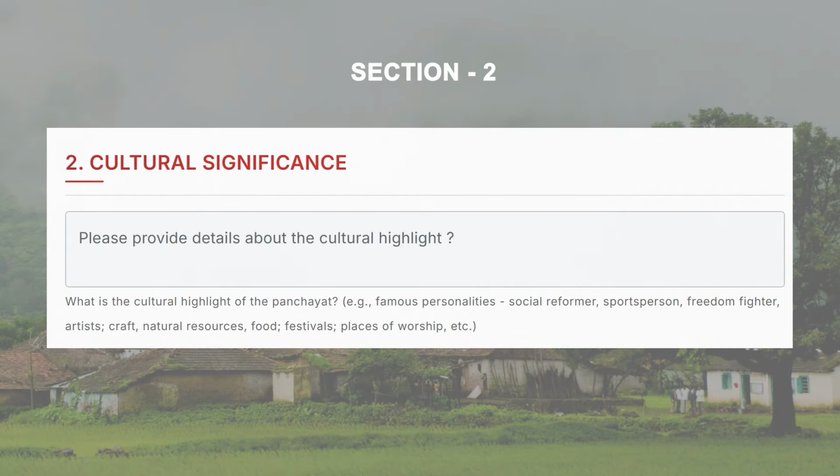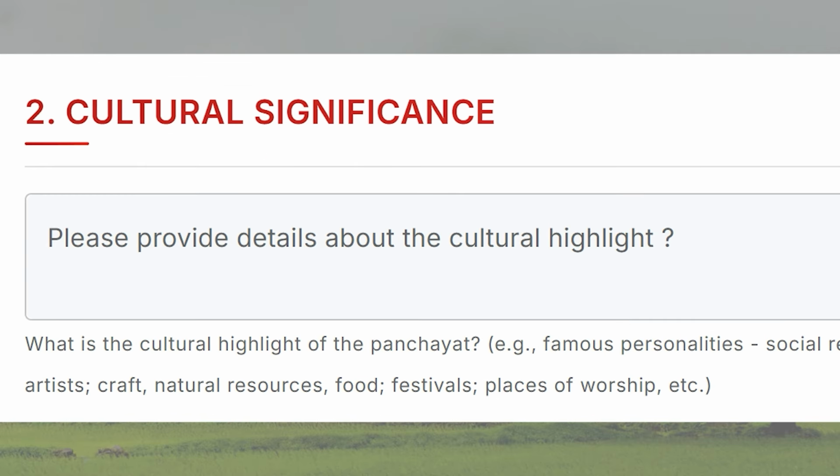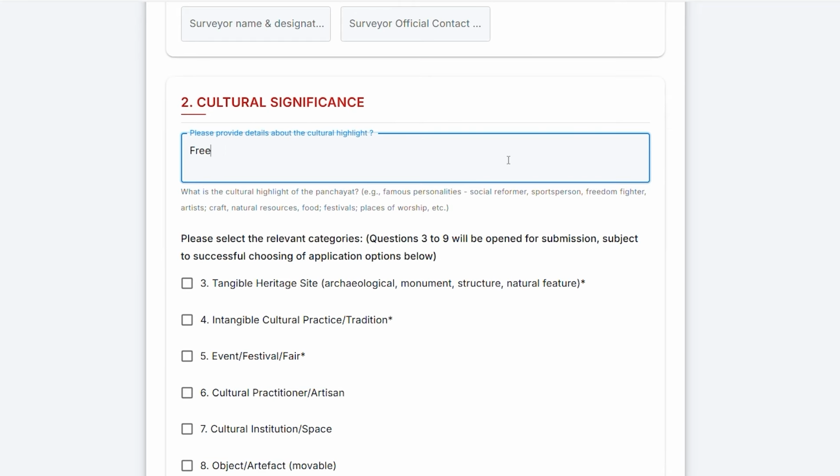Now we proceed to Section 2, Cultural Significance. This section is very important because it collects the cultural highlights of your village or panchayat. Here, you have to answer one main question. What is the cultural highlight of the panchayat? You can write anything that makes your village special.